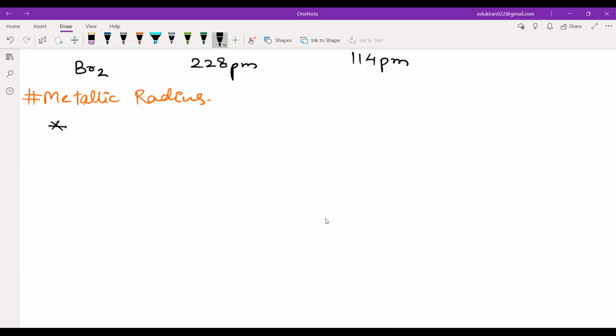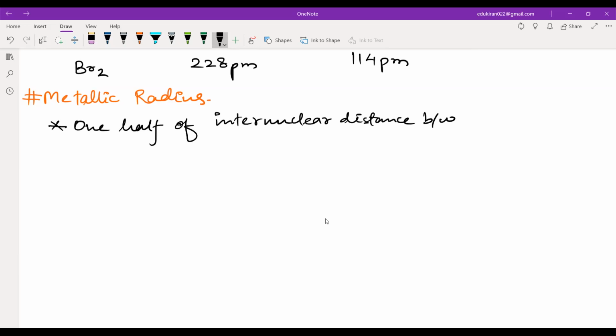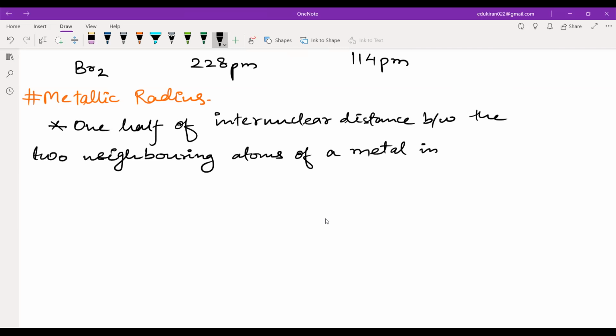Okay, this is 1/2 of internuclear distance between the two neighboring atoms of a metal in a metallic lattice.